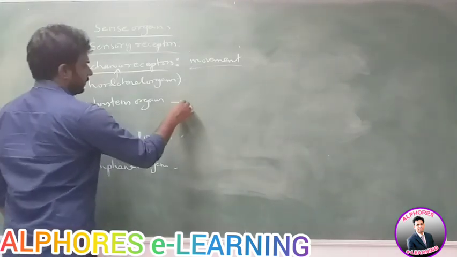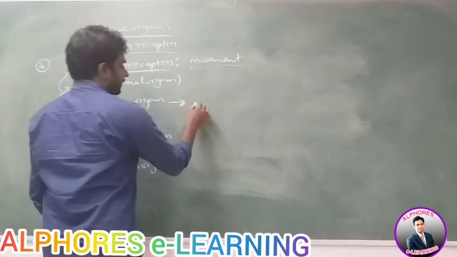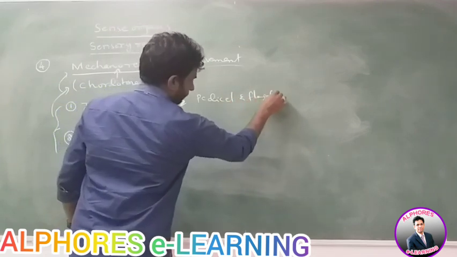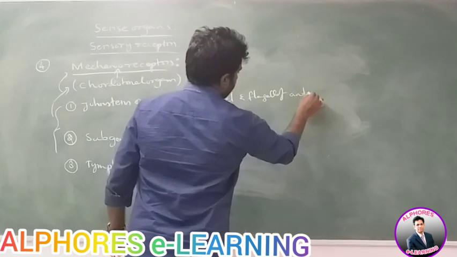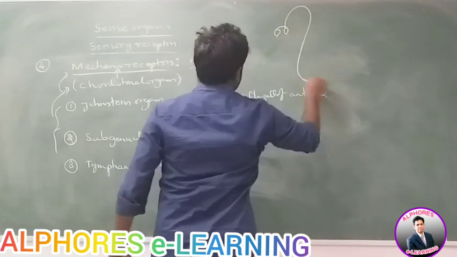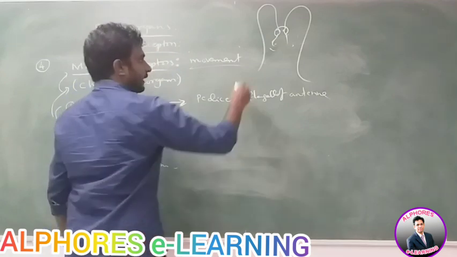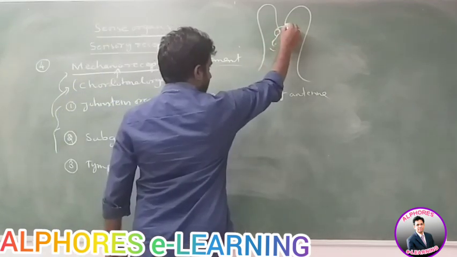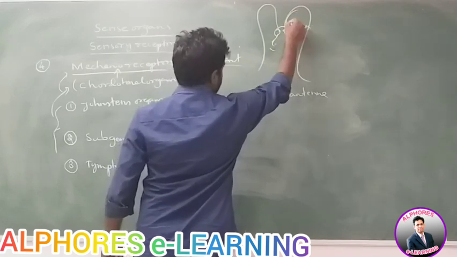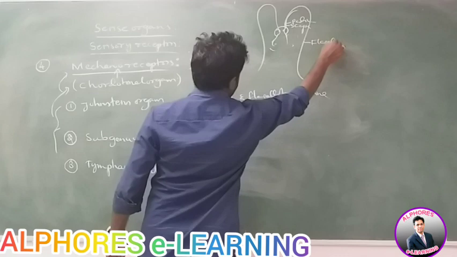So, Johnston's organs, locations of the Johnston's organs, where are these present? These are present on the pedicel and flagella of antennae. Already we discussed the antennae. One pair of antennae are present attached to the head. These antennae have three structures called scape, pedicel and flagella. First part is called scape. Second part is called pedicel. Third part is called flagella.